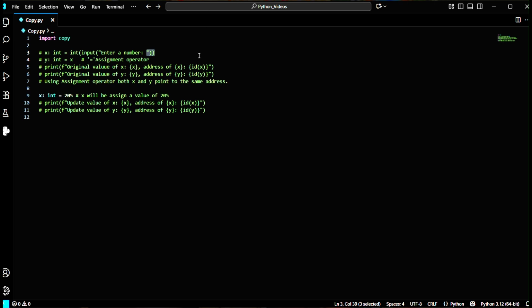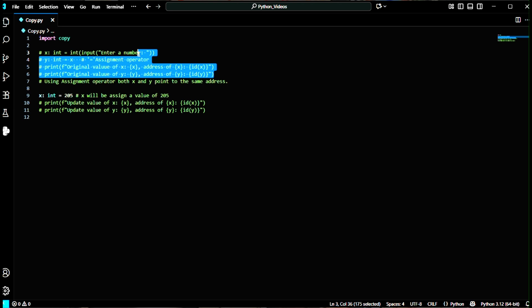So we are going to discuss how to copy. We need to use the copy module. We have two types of copy, like shallow copy and deep copy. But if we don't use both of them, then we can use the assignment operator, and by using the assignment operator we can create a clone, or you can say a copy. So let's start.